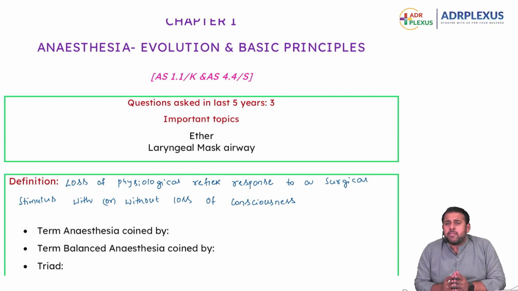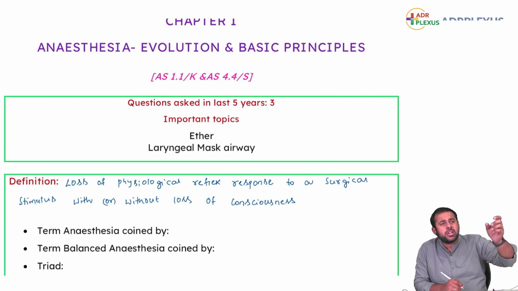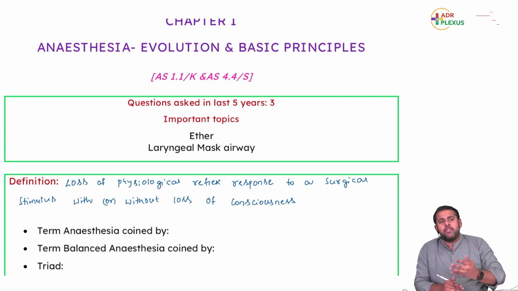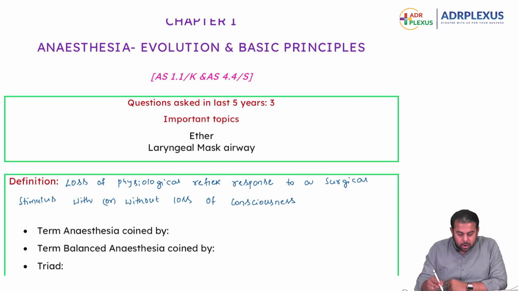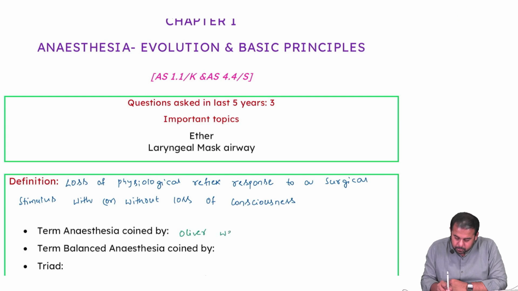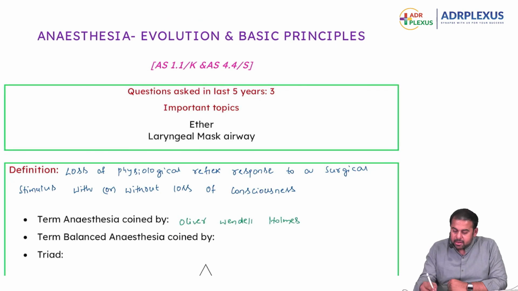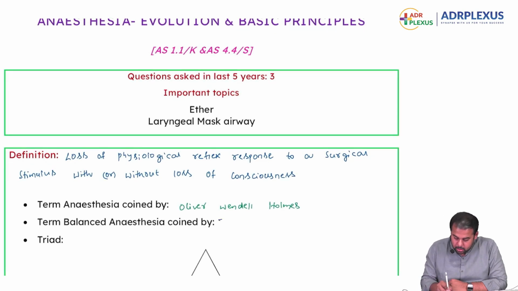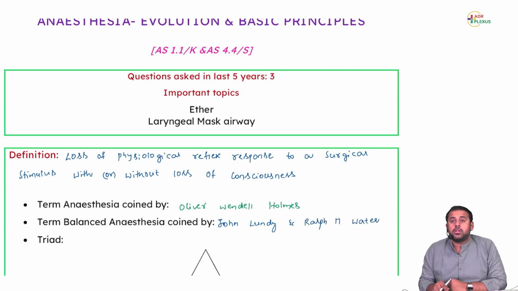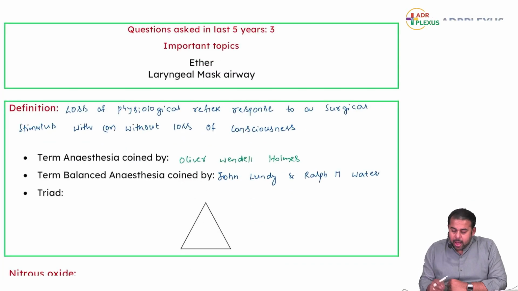In this particular chapter we will be discussing the important drugs, just for the names, how the history evolved, and each individual drug, today and tomorrow. The term anesthesia was coined by Oliver Wendell Holmes, and the term balanced anesthesia was coined by John Lundy and Ralph M. Waters.